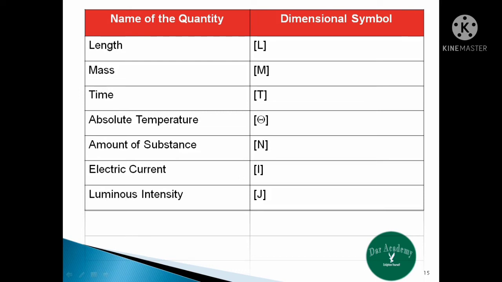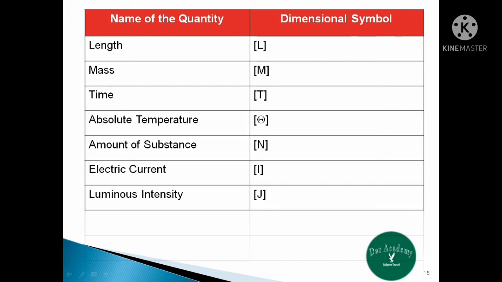So we have length, mass, time, absolute temperature, amount of substance, electric current, and luminous intensity. And the corresponding dimensional symbols are capital L for length, capital M for mass, capital T for time, theta for absolute temperature, capital N for amount of substance, capital I for electric current, and capital J for luminous intensity.